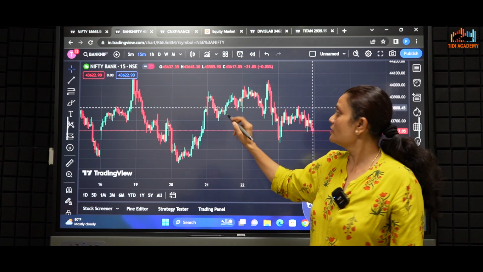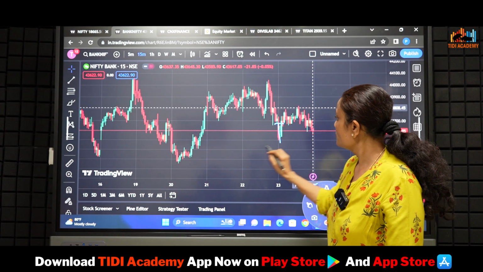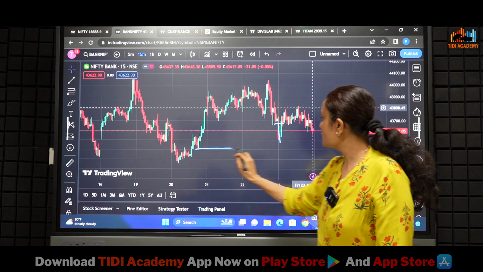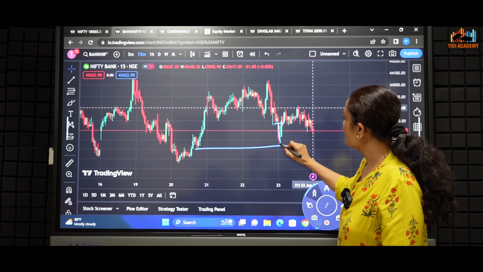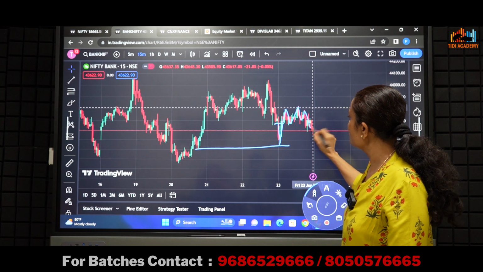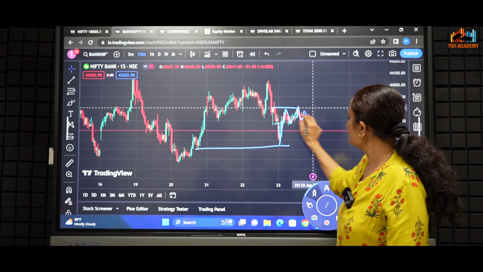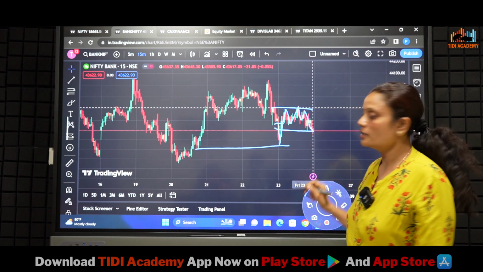Coming to the Bank Nifty chart, today Bank Nifty opened flat and we can see an immediate sell off. Previously here it has taken a support and we can see upside movement, and the whole day we can see volatility in Bank Nifty, and it was traded in this range bound and closed in negative.